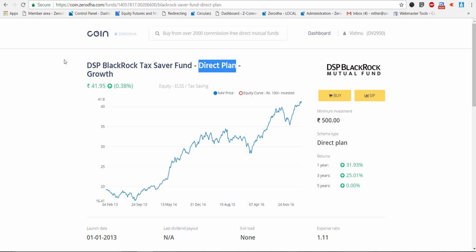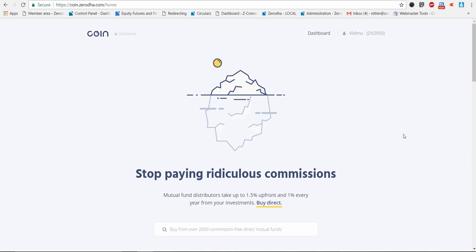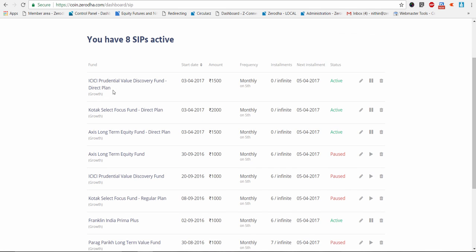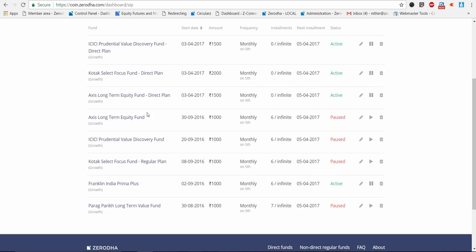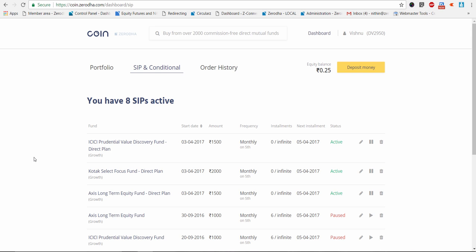But then, as I said, if the amounts are extremely small, this 1.45% won't really add up much. So if you don't want to pay this 50 rupees a month, you're free to go and keep buying the regular funds right at the bottom, right? When you buy the regular funds, just reiterating, there is no monthly cost for you. Your dashboard will show both the portfolios actually, right? As you can see, this one has direct as well as regular plans. There are these many direct and these many regular plans, and you can have both the portfolios at the same time.